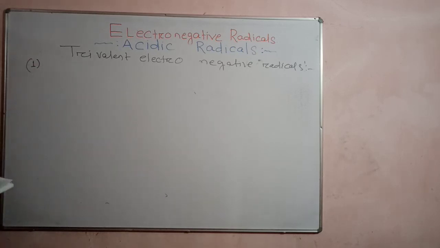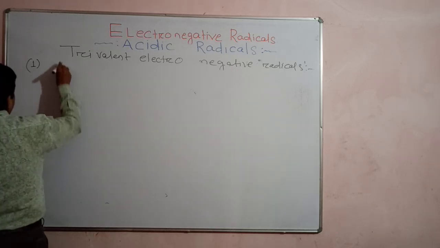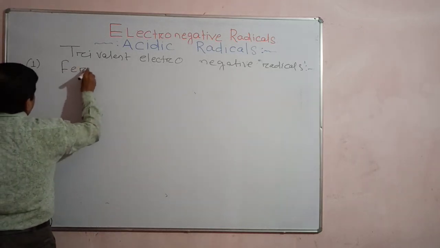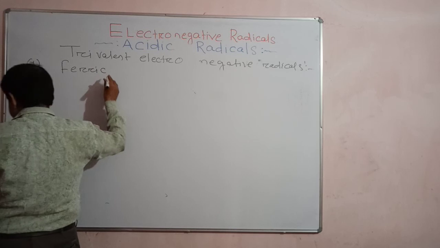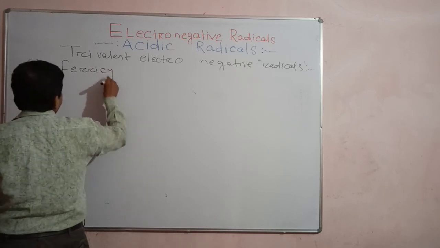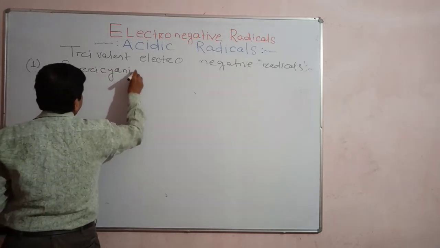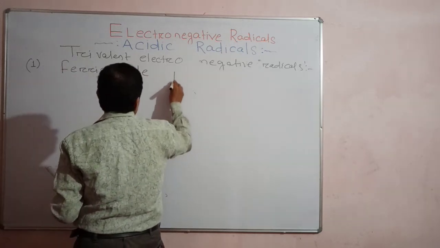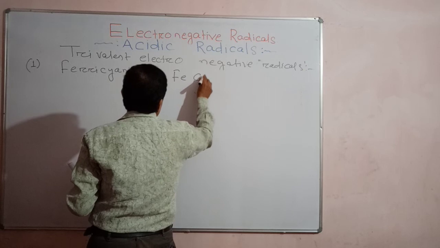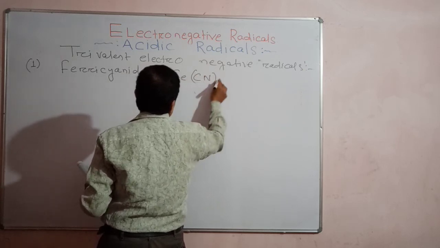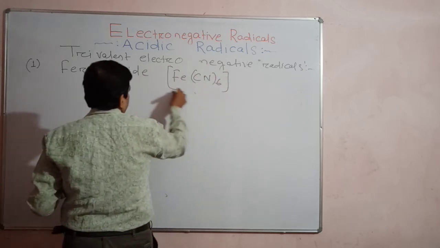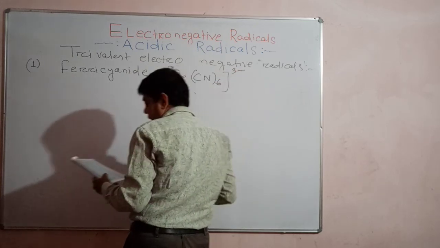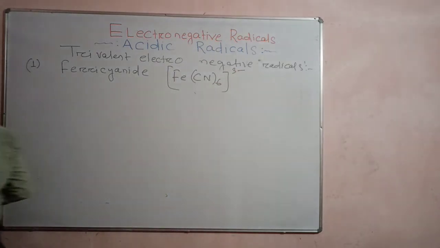Next point, you write what? Ferric cyanide. Ferric cyanide. Okay. The formula is Fe(CN) whole 6. Valence is what? 3. Ferric cyanide. Okay. Understand?